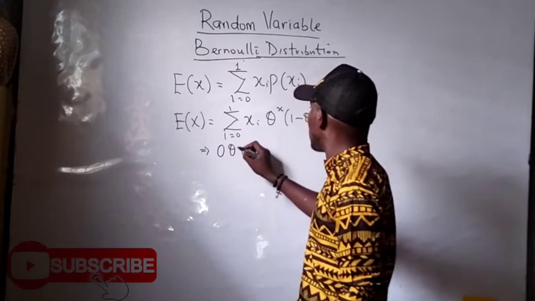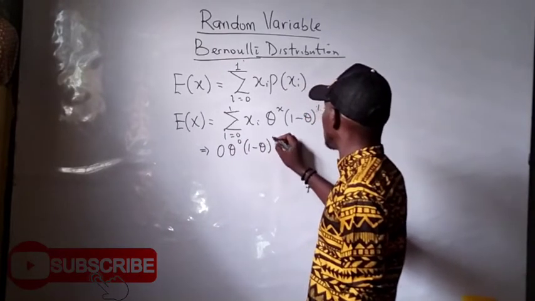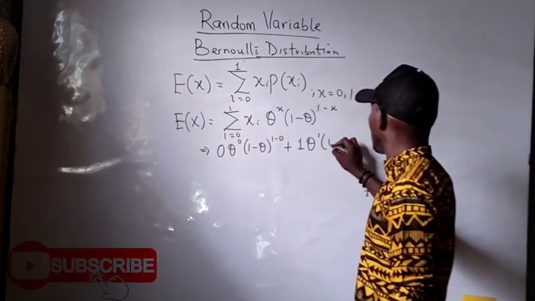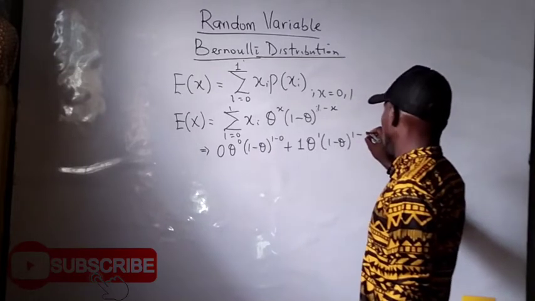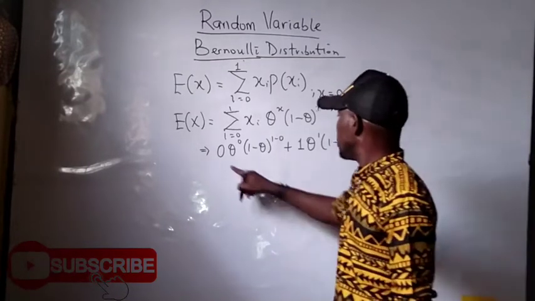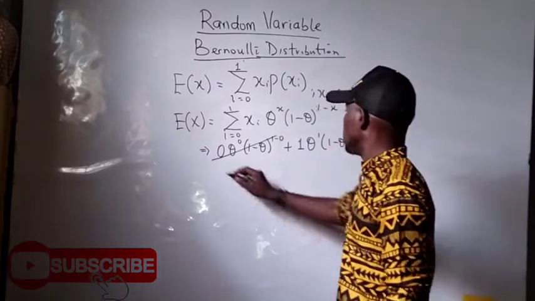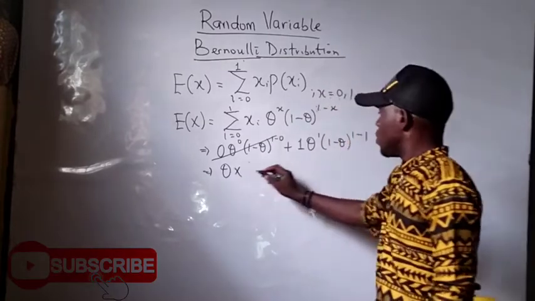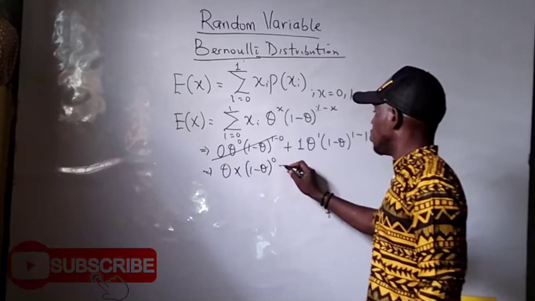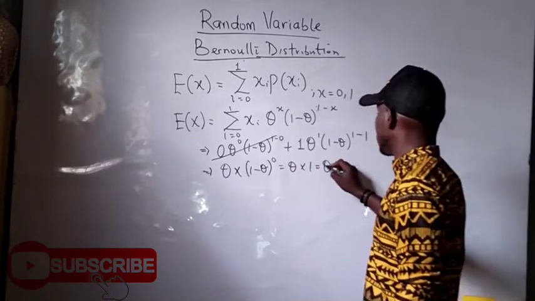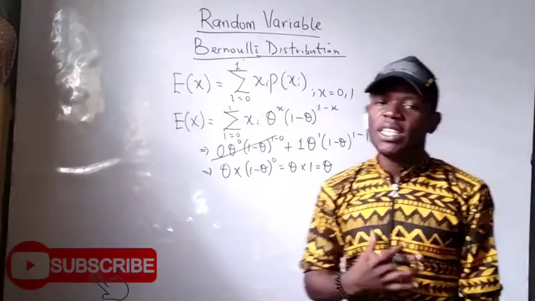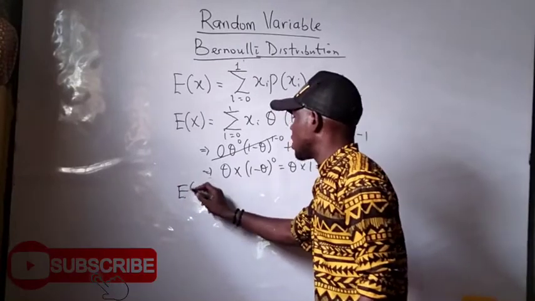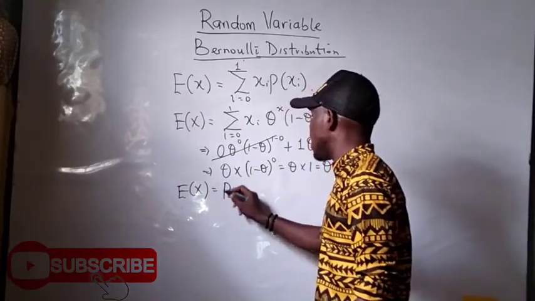So from there you do your simple expansion: first of all I have a 0, theta raised to the power 0, 1 minus theta raised to the power 1 minus 0, then plus 1 followed by 1, theta raised to the power 1, or 1 minus theta raised to the power 1 minus 1. So I'm going to be having this 0 times all of this, which will actually give me 0. Then this will fetch me theta raised to the power 1, which is theta, times 1 minus theta raised to the power 0, which will give me theta times 1, and that is theta. So don't forget that I said that your theta simply typifies your p, which is your probability of success. Therefore, the mathematical expectation of a Bernoulli distribution is given as p.